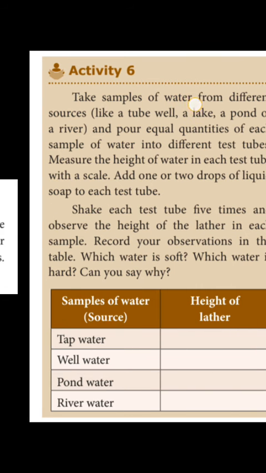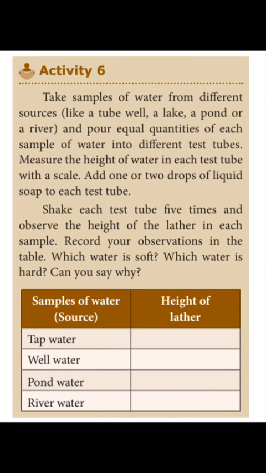In this table, we have to record the height of lather in tap water, well water, pond water and river water. Height of lather is less in tap and well water, and height of lather is more in pond and river water. Which water is soft? Pond water and river water are soft, but tap water and well water are hard.